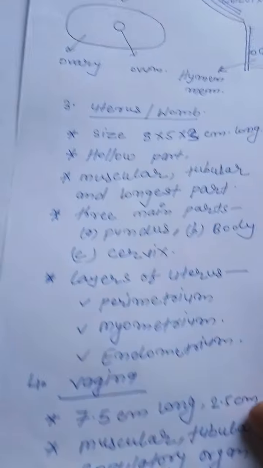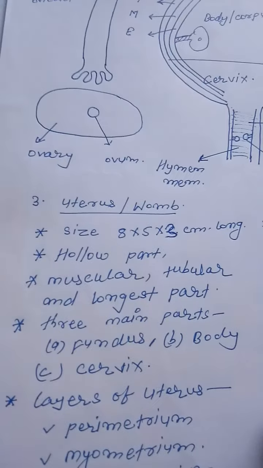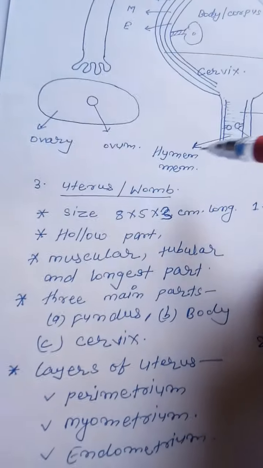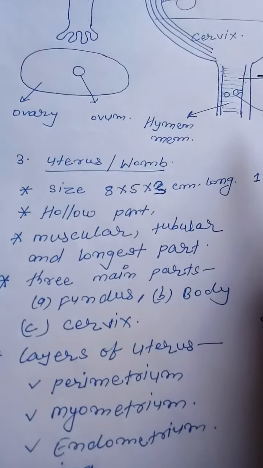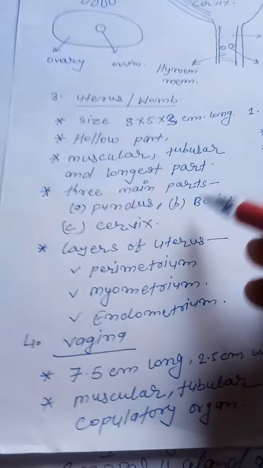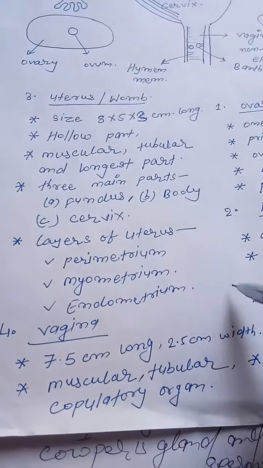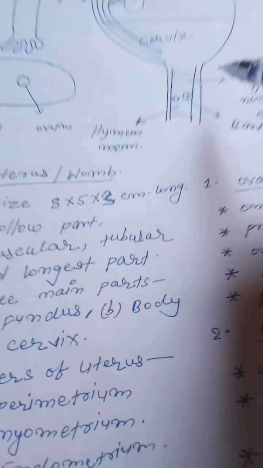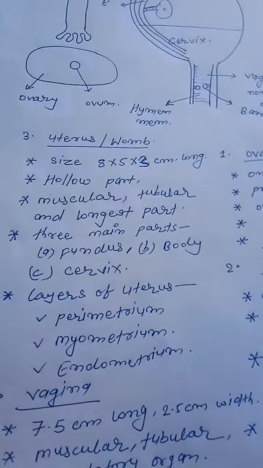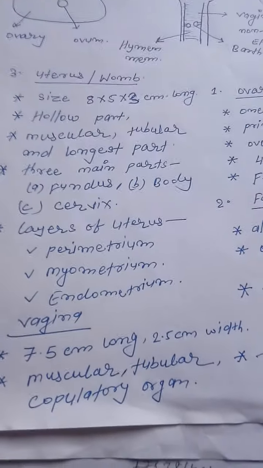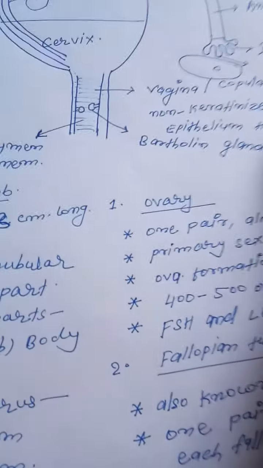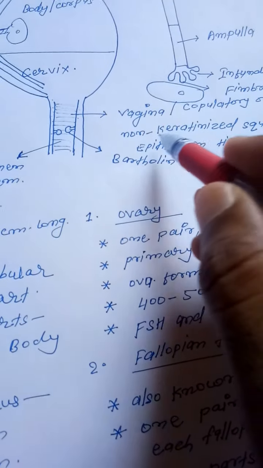Next point is the vagina. It is 7.5 centimeter long and about 2.5 centimeter wide, and it is made up of a specialized tissue called non-keratinized squamous epithelium tissue.